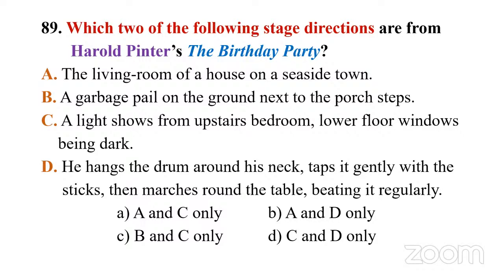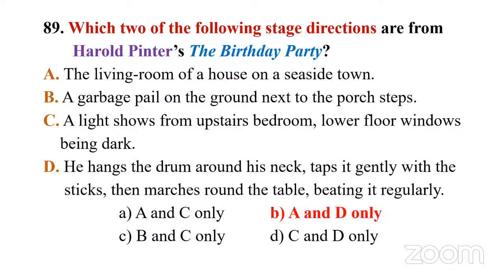So choose one. And this Stanley Webber is staying in a boarding house. And where is this boarding house? If you know that, then the answer is an easy one. A and D only. These are the two stage directions from Harold Pinter's play, The Birthday Party: the living room of a house in a seaside town, and he hangs the drum around his neck.